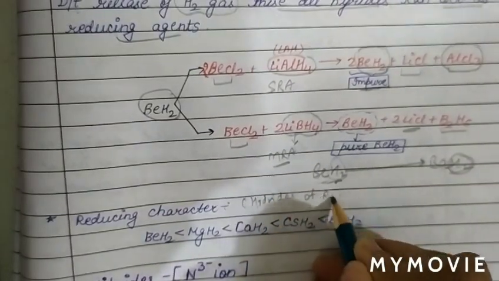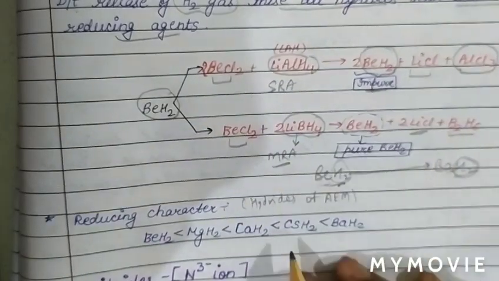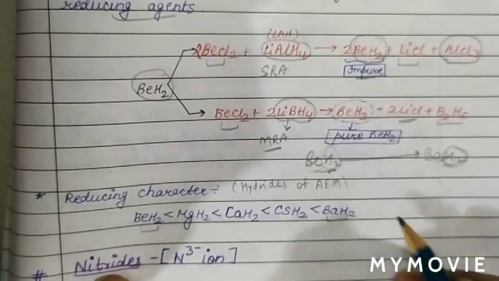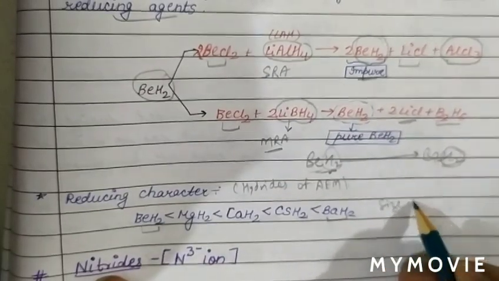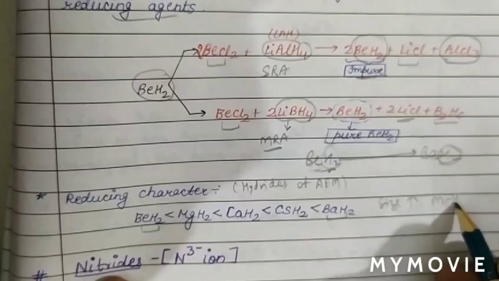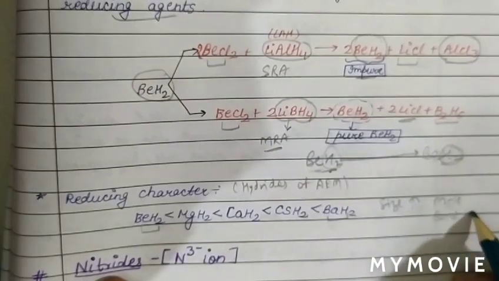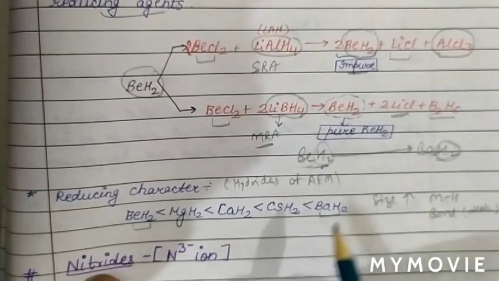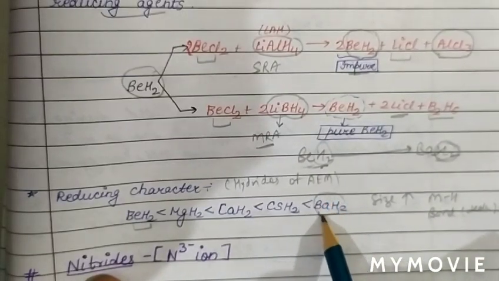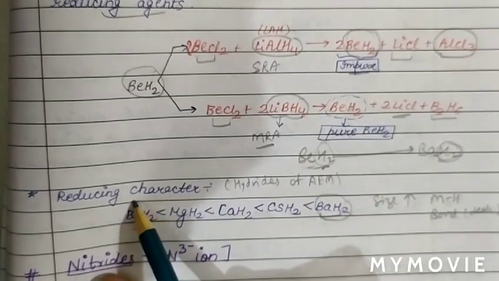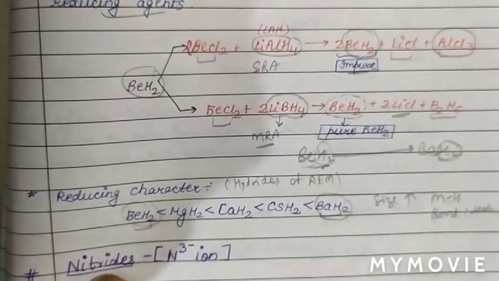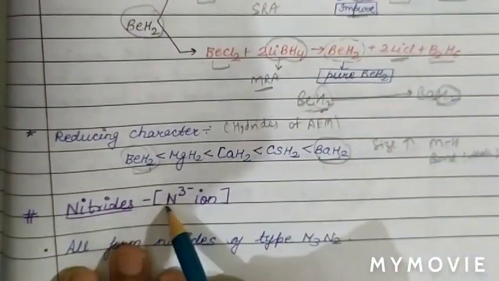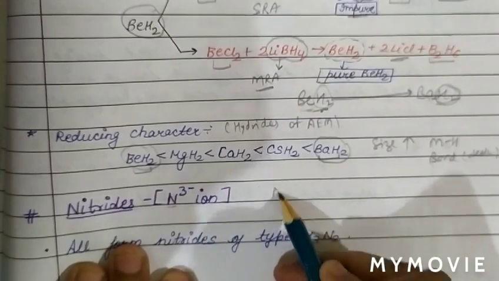Now the reducing character of hydrides of alkaline earth metals. As we move from beryllium to barium, size increases. Therefore, the metal hydrogen bond becomes weak, so release of hydrogen becomes easy. Hence, BaH2 has the highest reducing character, and BeH2 has the least reducing character.